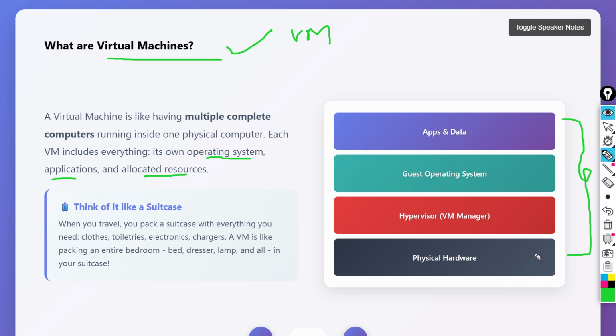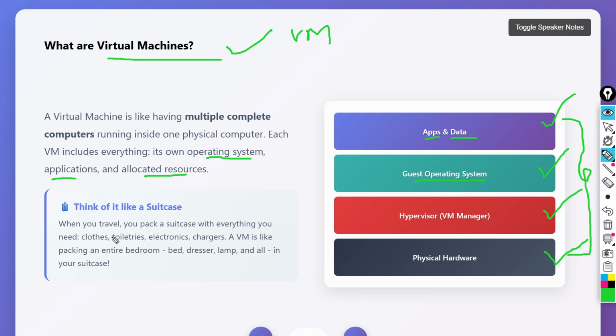If you see, there is the physical hardware, that means whatever computer or laptop you have. On top of that, we need a hypervisor, which basically helps to manage the virtual machines, and on top of that, the guest OS will be installed. The guest OS is the target virtual machine operating system, let's say Windows, Linux, or whatever you need. On top of that, application and data will be running. So this is the architecture, like a flow, of how it will be.